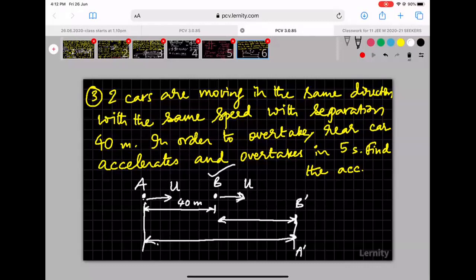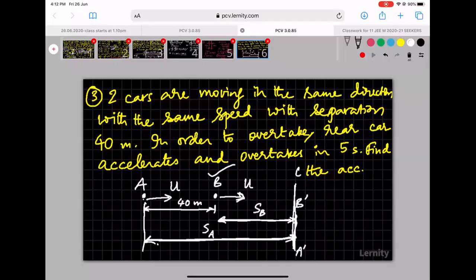Only then can you say A is able to overtake B. In 5 seconds, A should have displaced this much, B should have displaced this much, so that A can overtake B. So this is the displacement of B. This is the displacement of A. While B is performing uniform motion at a constant speed, A is performing a uniformly accelerated motion. Right, I hope you are following.